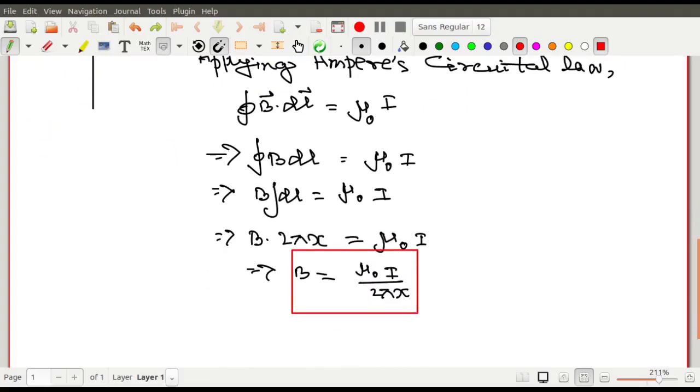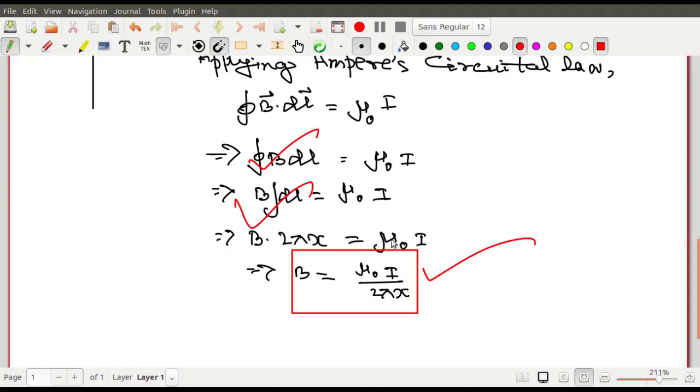You have done this treatment in your higher secondary classes, but I believe that most of you didn't understand it properly. Everyone did the calculation, everyone can do it, but it is very important to understand what is actually going on. So one important line is this, where you have removed the dot product, and another important line is this, where you take B outside the integral. If you cannot bring this B outside the integral, then it is useless. And the final expression that you have got over here, that is due to what? Can you tell me what you got this expression for?